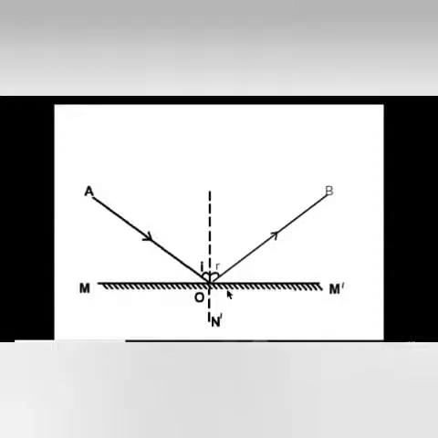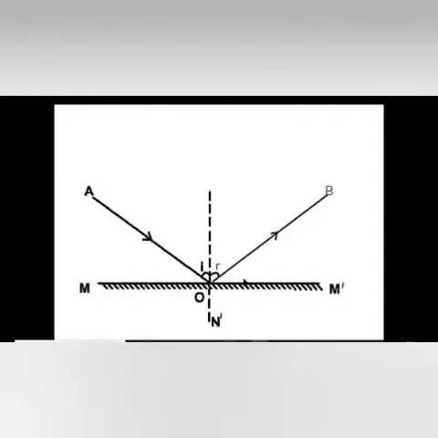The incident ray, the reflected ray and the normal all lie on the same plane. This is the first law of reflection, and the second law is angle of incidence is equal to angle of reflection, that is I is equal to R.